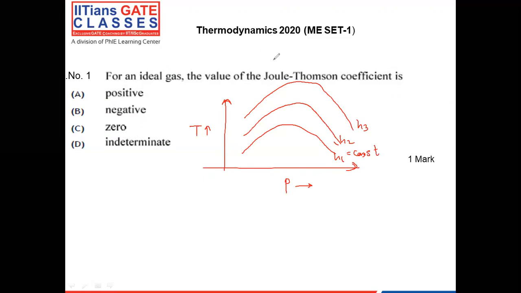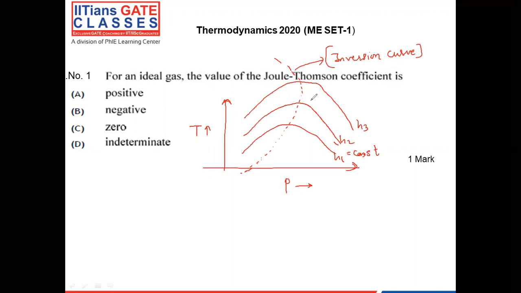Now the peak of this curve, if you join the peaks of the different curves, you will get one curve, that is called the inversion curve.